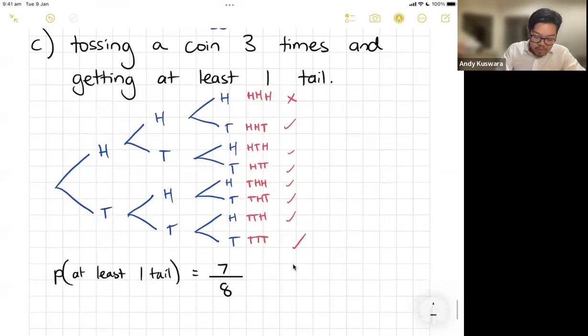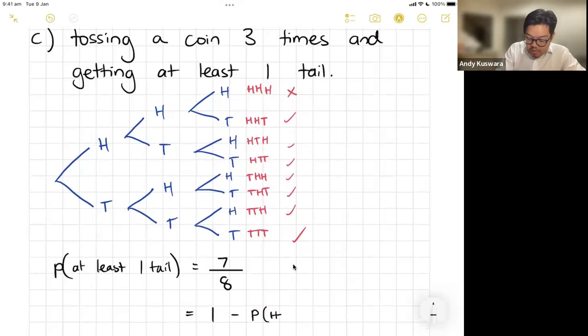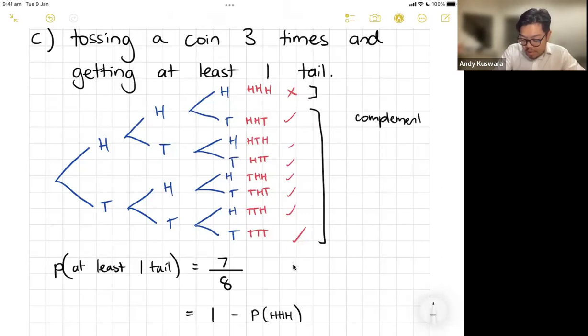The other way that I could have done is the probability of at least 1 tail equals 1, take away the probability of the opposite of at least 1 tail, which is the probability of all heads, or 3 heads. Because if I don't get 3 heads, that means I get at least 1 tail. So can you see how these two are complementary events? That there and that there, those two are complementary. It's either one or the other.